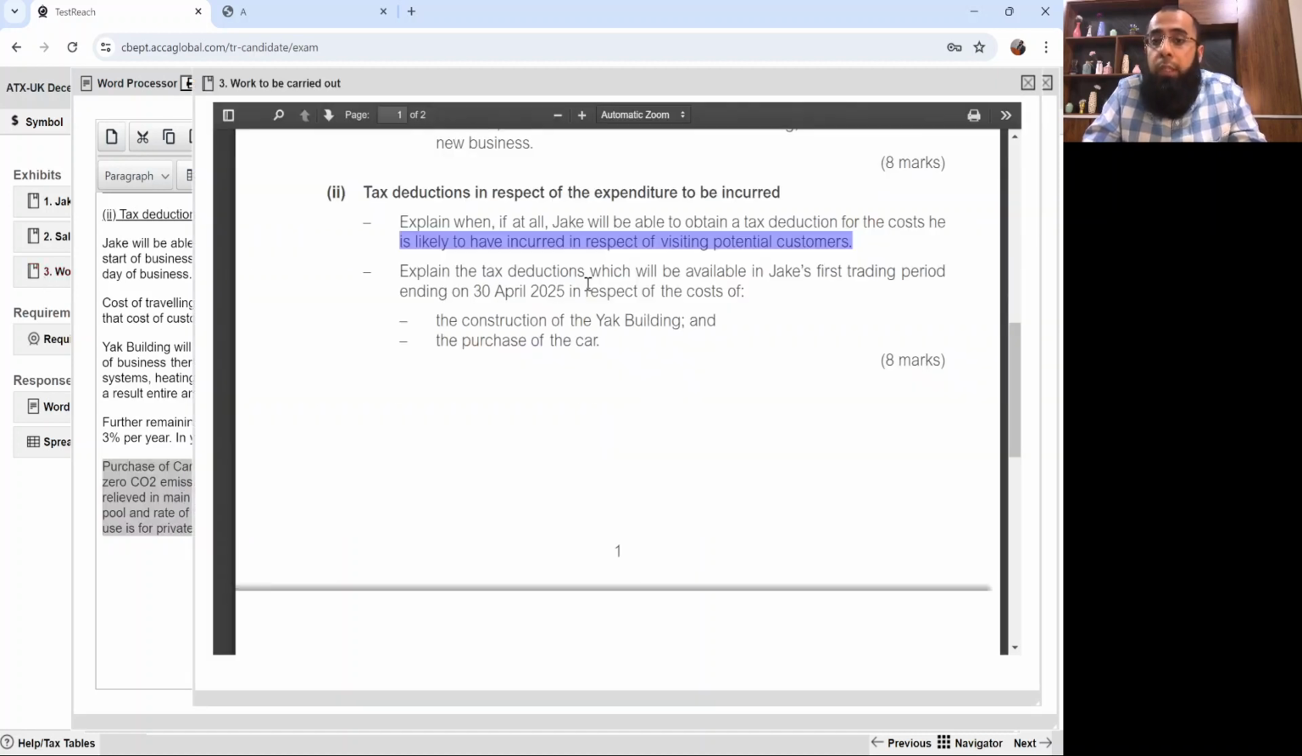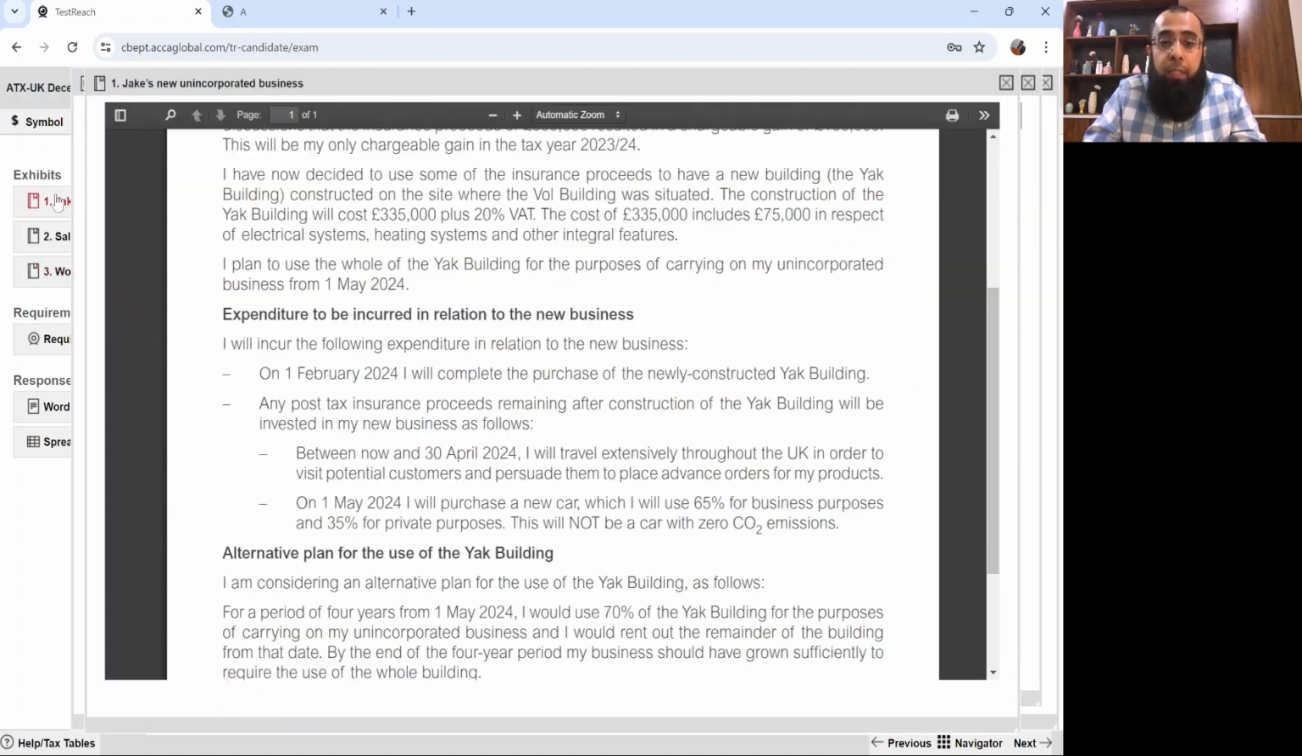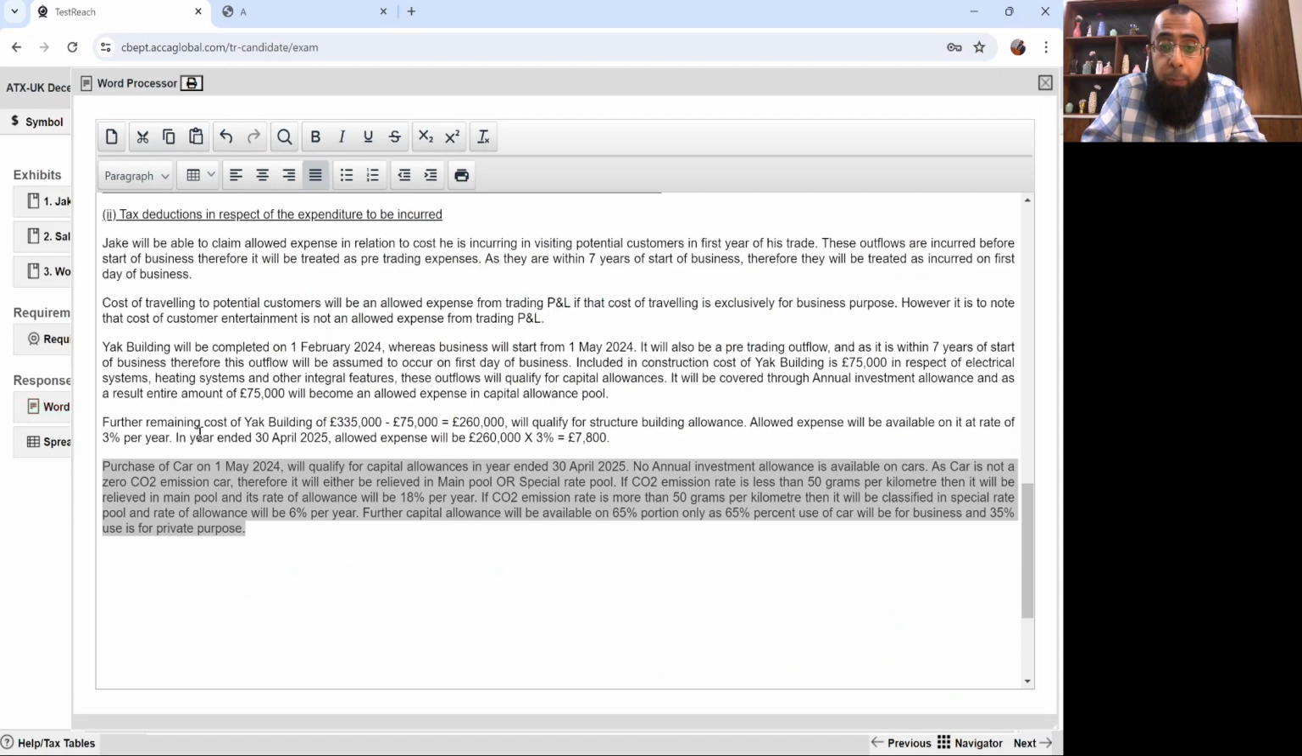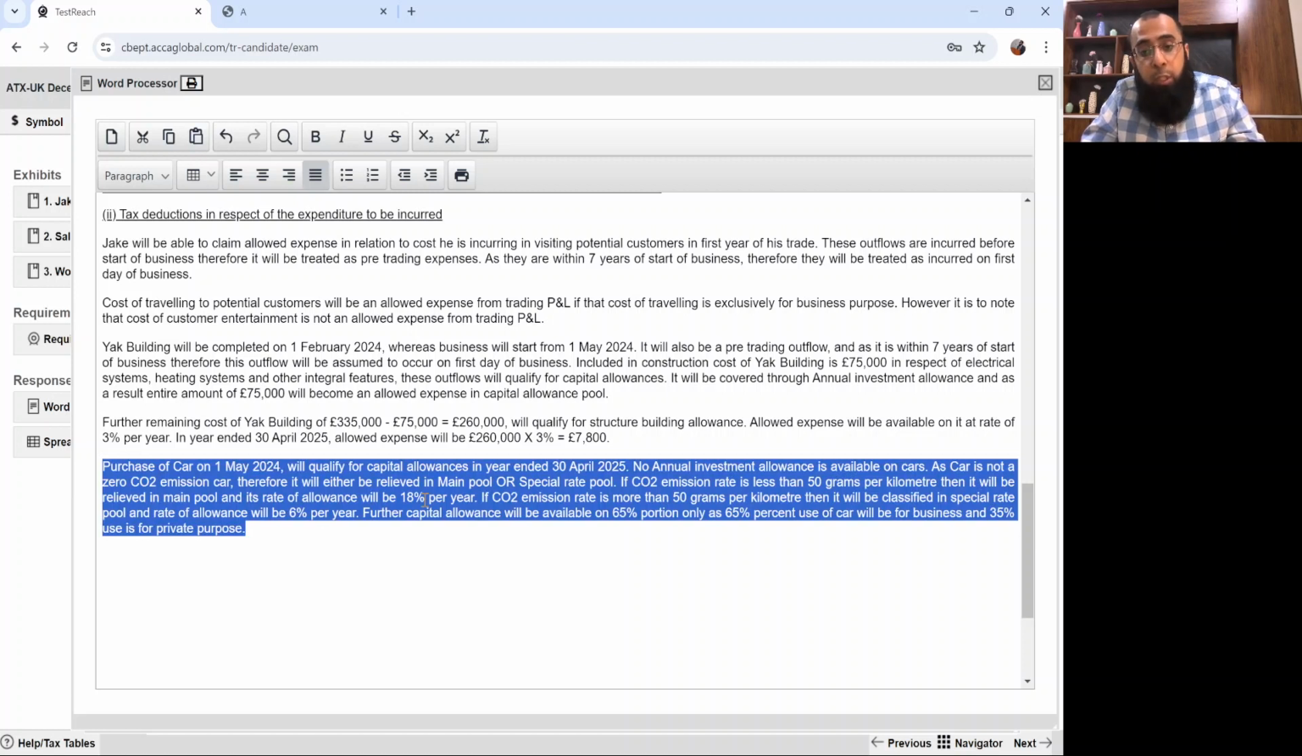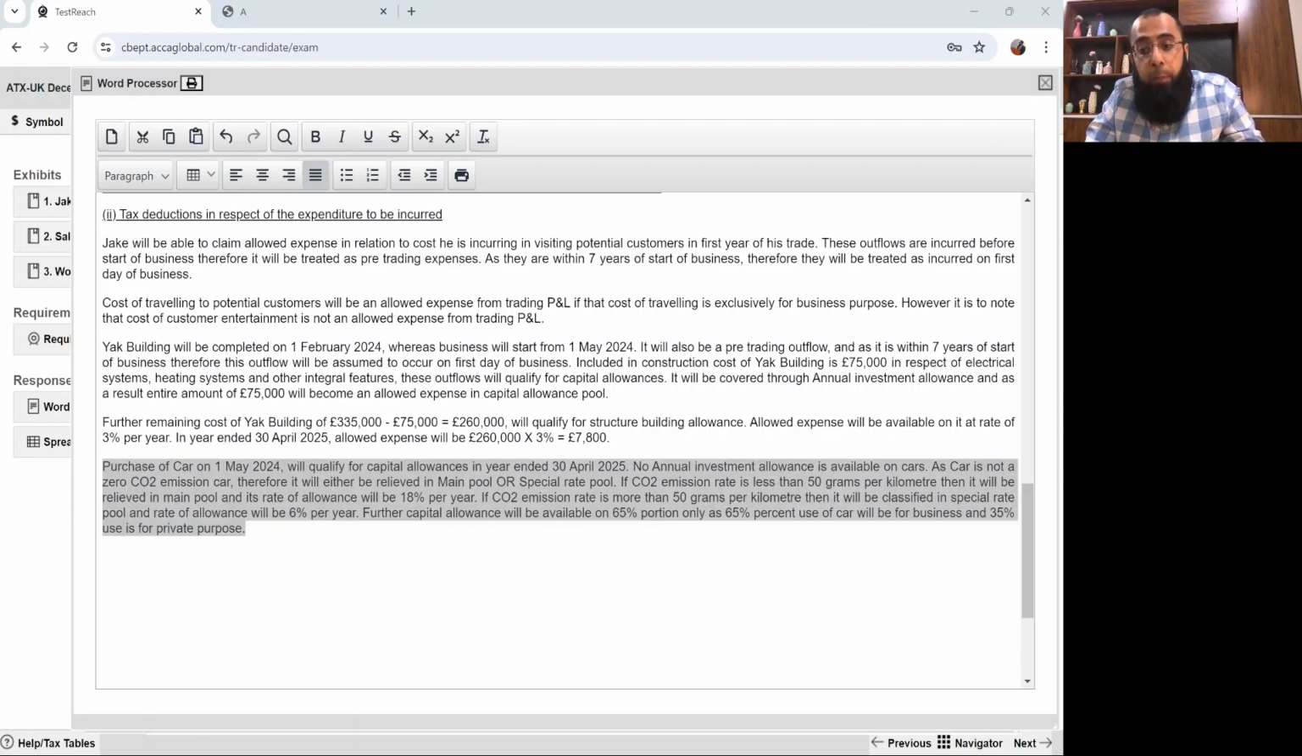Okay, you treat it as a normal purchase of asset, and here it was written that it was not a zero CO2 car. So if it would be a zero CO2 car, there would be 100% allowance. Since it's not a zero CO2 car, it will be treated either under main pool or special rate pool. If it's less than 50 grams, it's main pool. Otherwise, it will go into special rate pool. And you will be getting the capital allowance on 65% portion only, as 65% use of the car will be for business and 35% use is for private purpose.